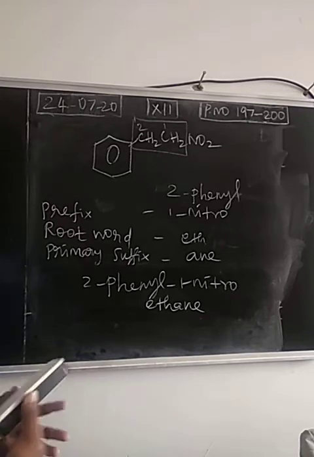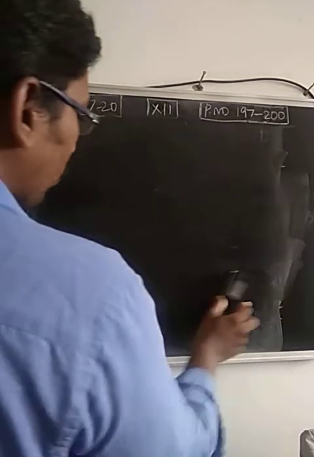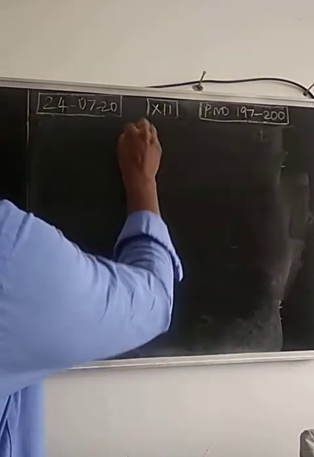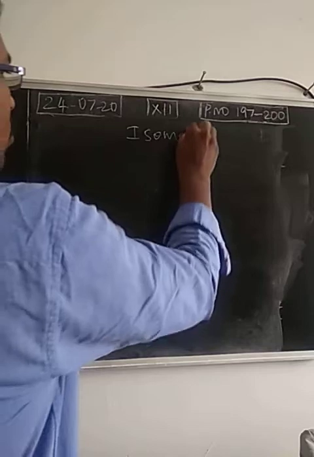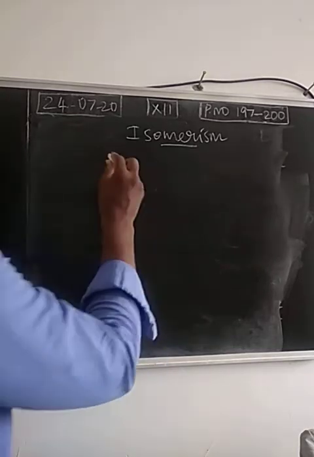With this, IUPAC nomenclature is over. Next one, a 5 mark question. Explain the isomerism exhibited by organic nitro compounds. So what is the isomerism exhibited by these nitro compounds? First one,